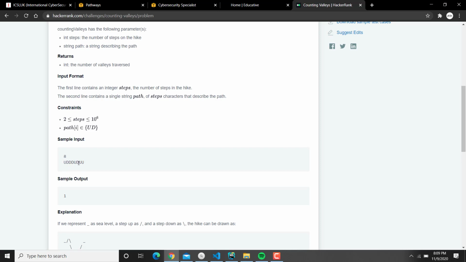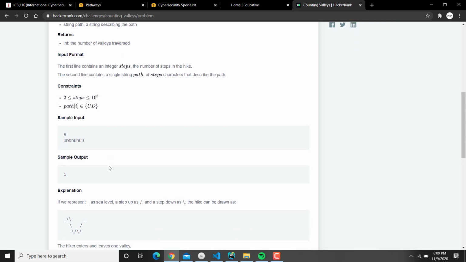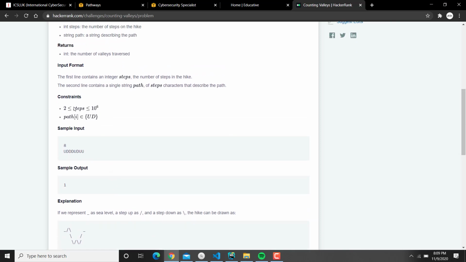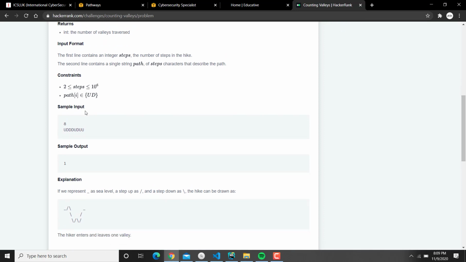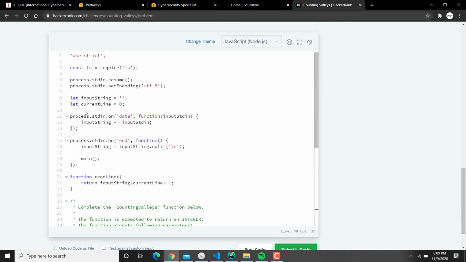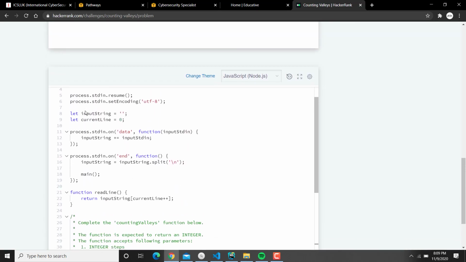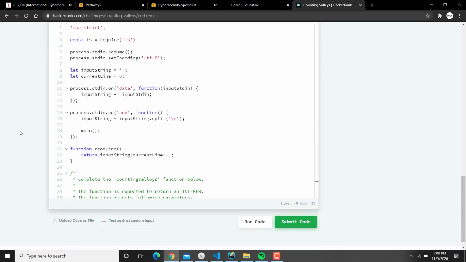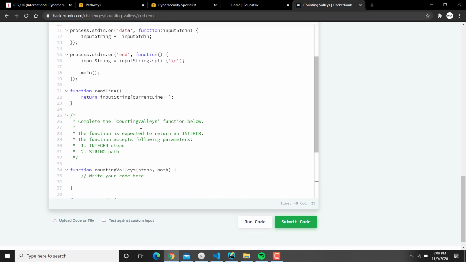In the path we're going to have U, which stands for up, and D, which stands for down, of course. We also have constraints, but I didn't look at them when I solved the challenge. Some code is already written, so we will not check it. Our mission is to complete the countingValleys function below. The function is expected to return an integer.